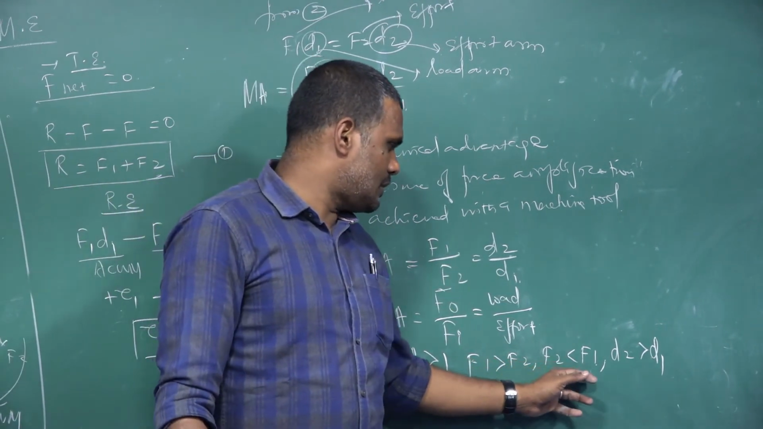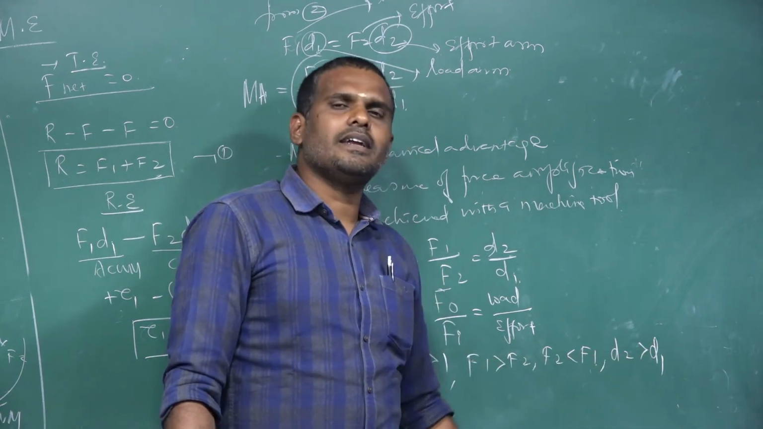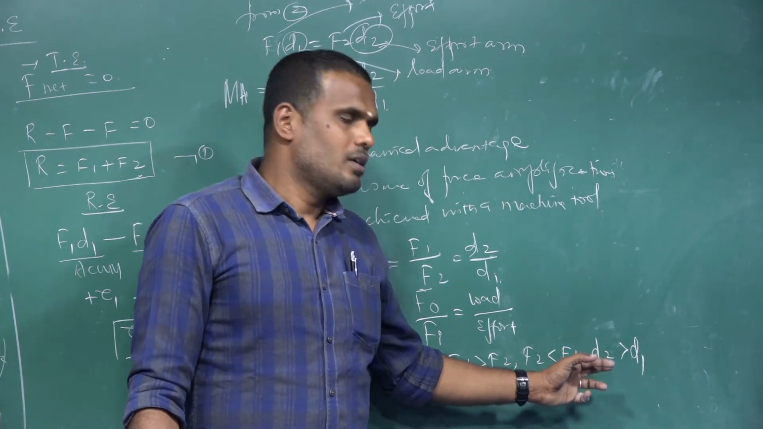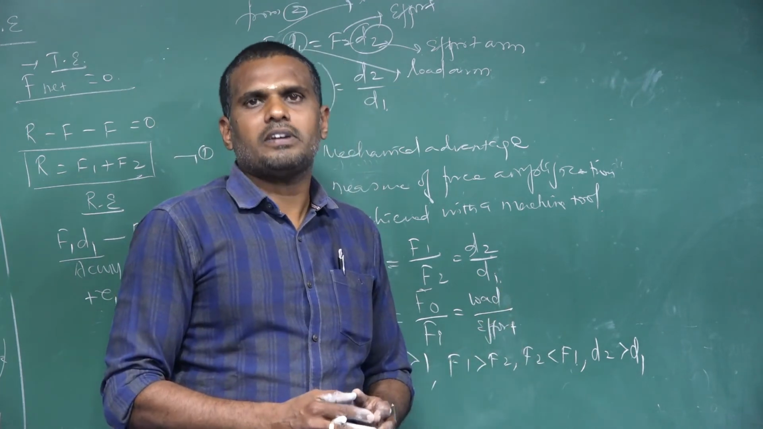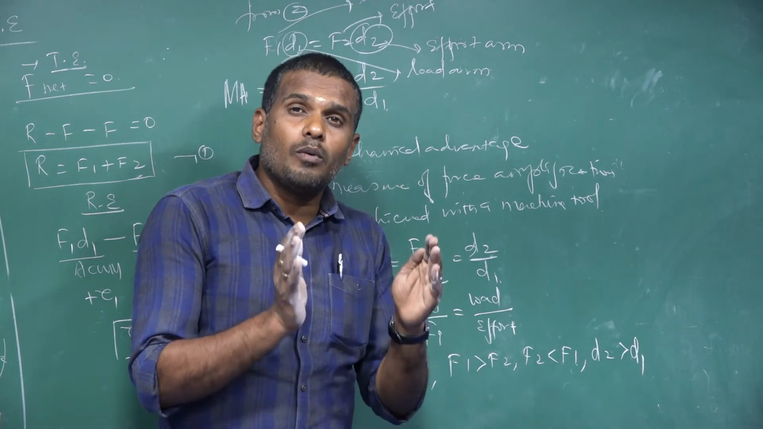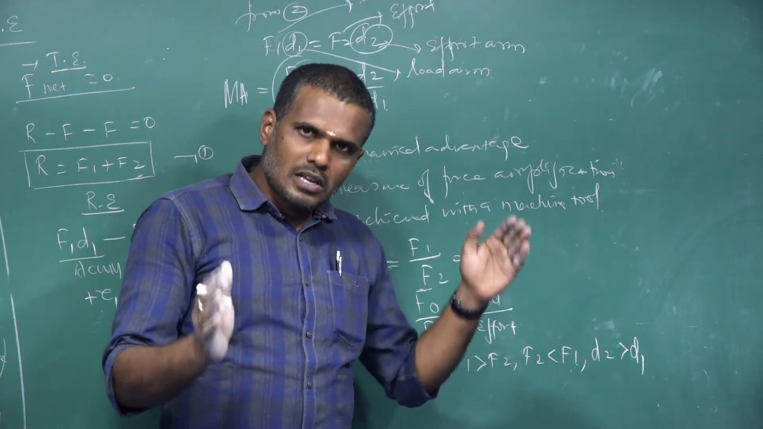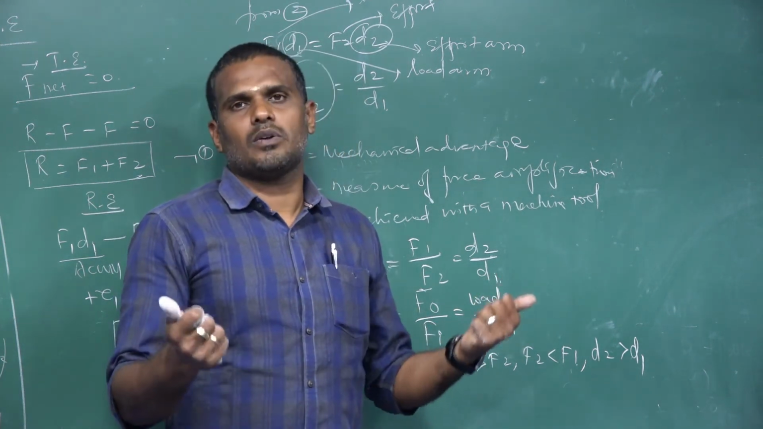And F2 is less than F1. I told you the idea. D2 is greater than D1. What is this D2? D2 is said to be the effort arm. D1 is said to be the load arm. Load arm must always be shorter. Effort arm must always be larger. If this condition is maintained, then you can easily lift a load.